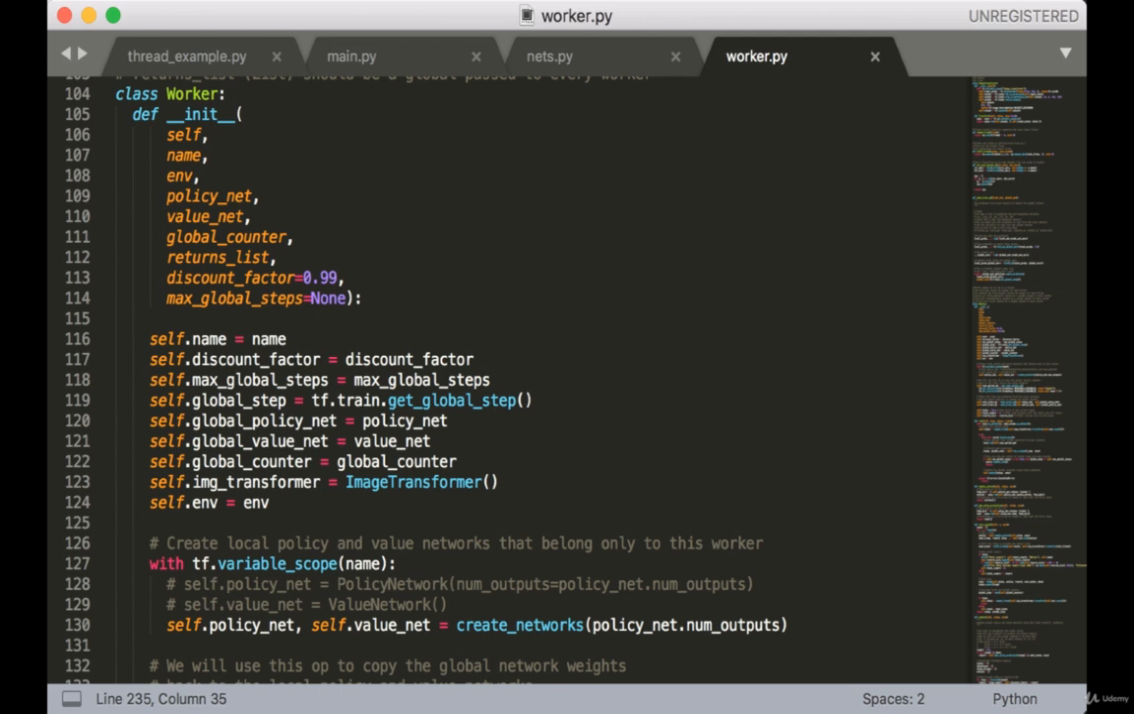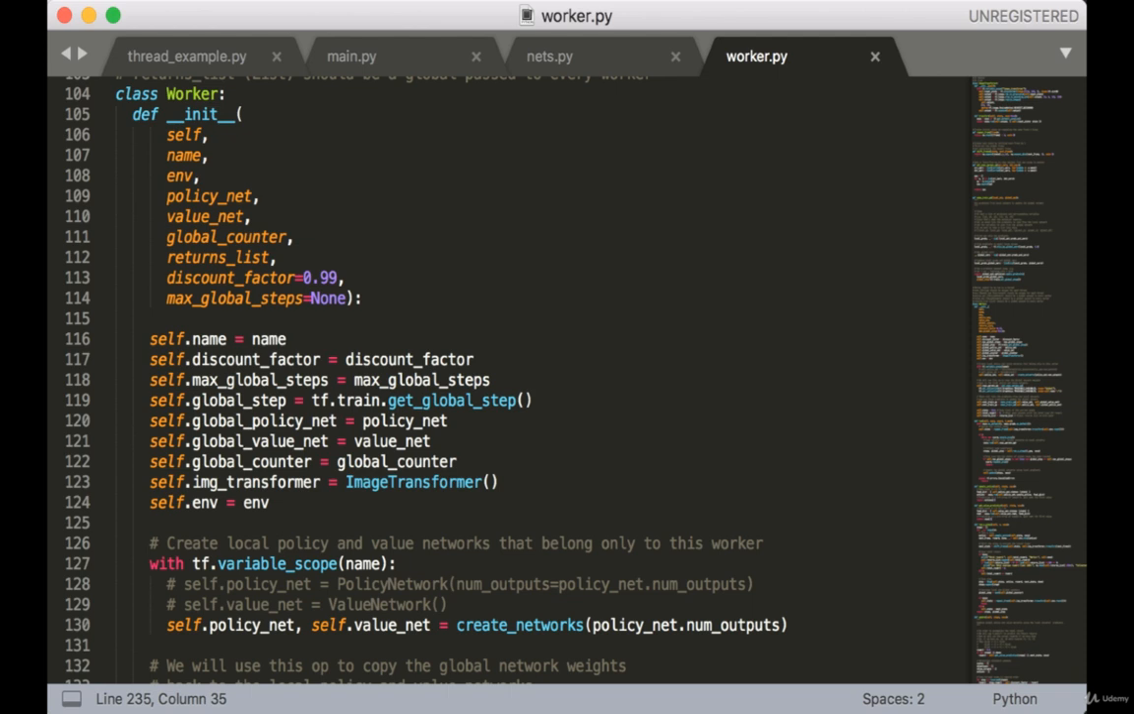Next, we have the worker class. As we discussed earlier in main.py, it takes in the following arguments: name, which is its name; environment, which is an environment object; policyNet and valueNet, which are the global policy network and value network; global counter, the returns list, the discount factor, and the maximum number of global steps to take.